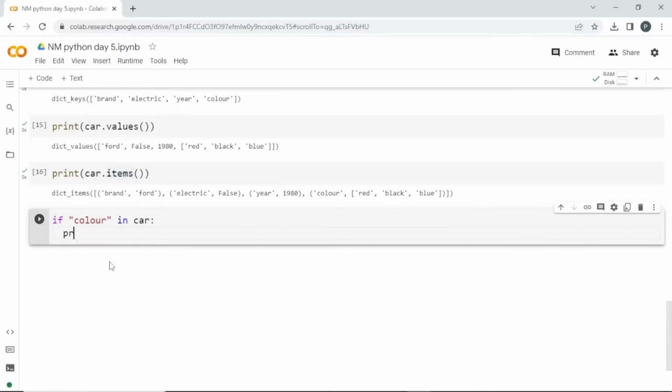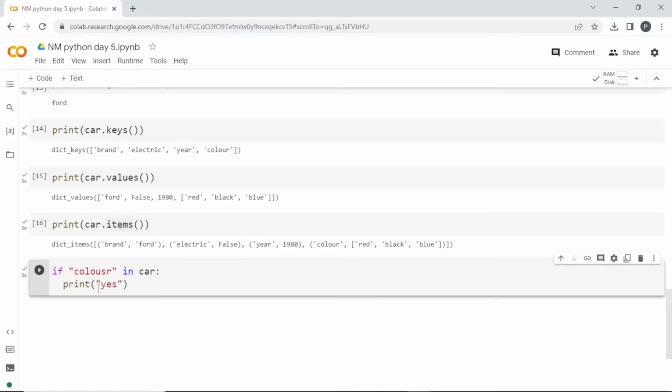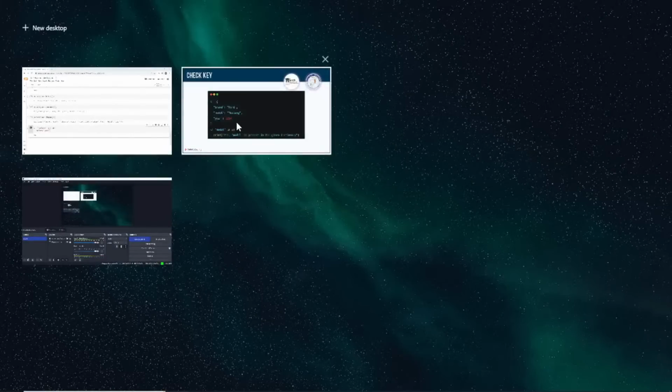If it is present, print yes. So we got this yes. Okay, if I give some other wrong information, it is not going to give me any output because we don't have any else, right? So if I enter it correct, this condition will be true and it is going to give us the output. Okay.